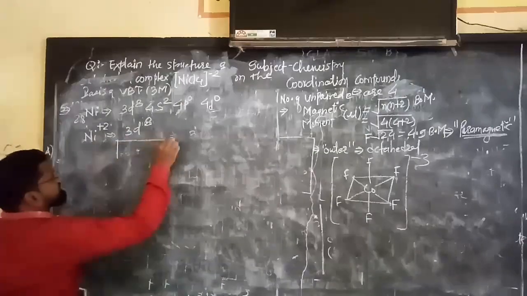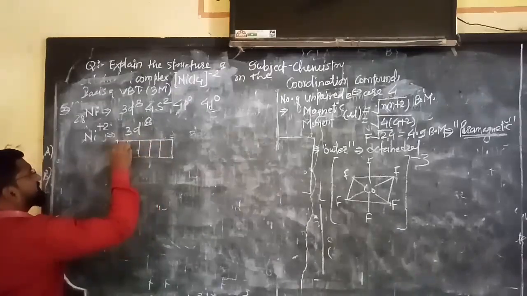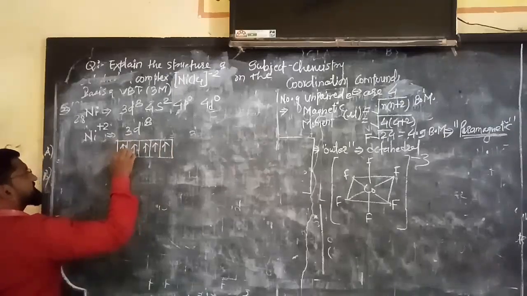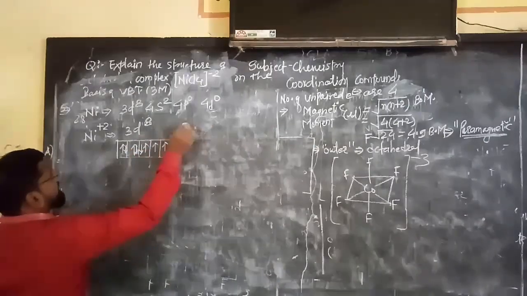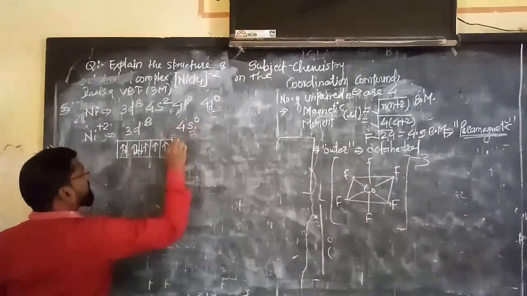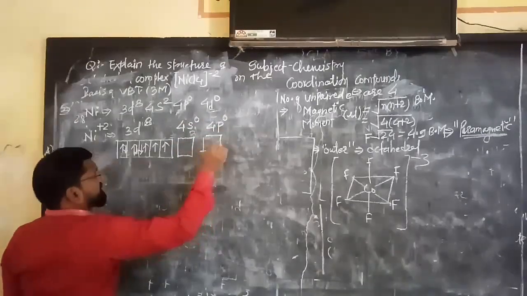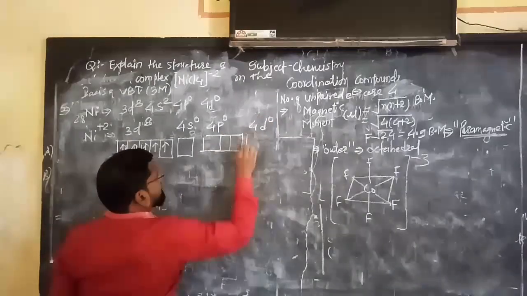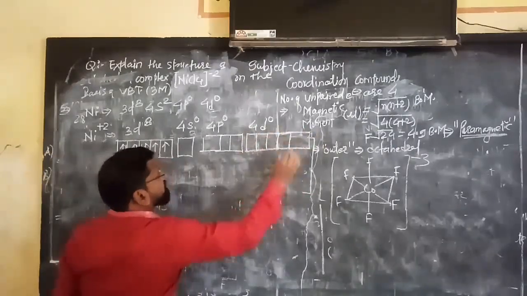So it will have boxes like this: 1 2 3 4 5, 1 2 3 4 5 6, sorry, 6 7 and 8. After that 4s is 0, then 4p is 0, and lastly 4d is 0, 1 2 3 4 5.